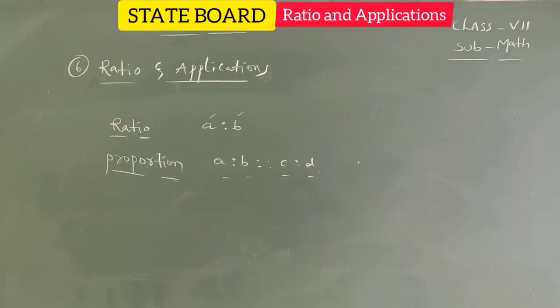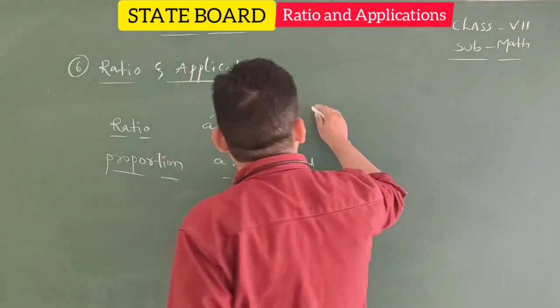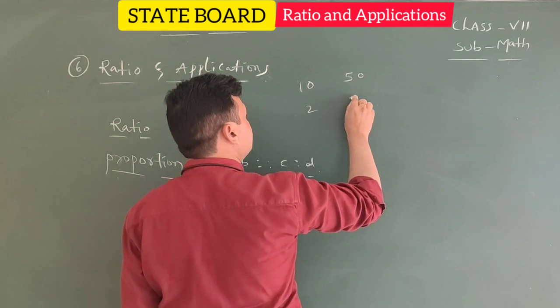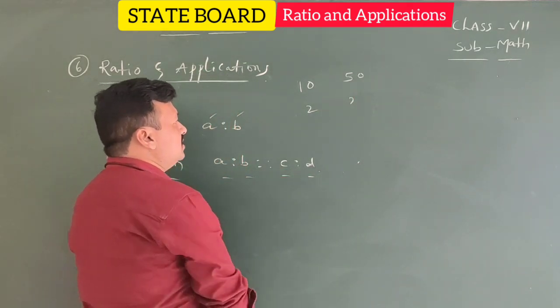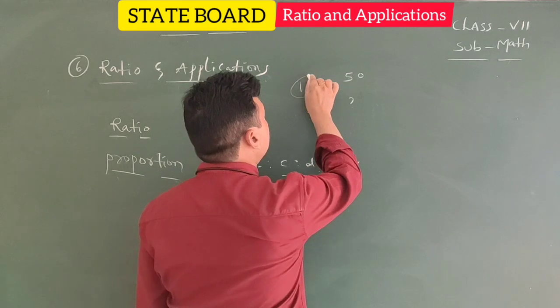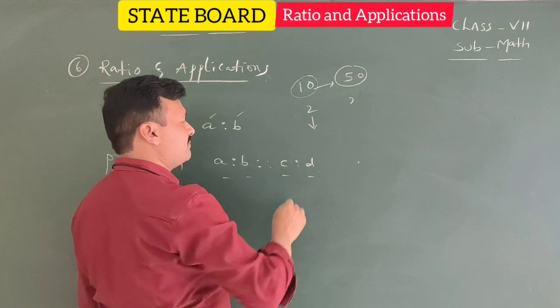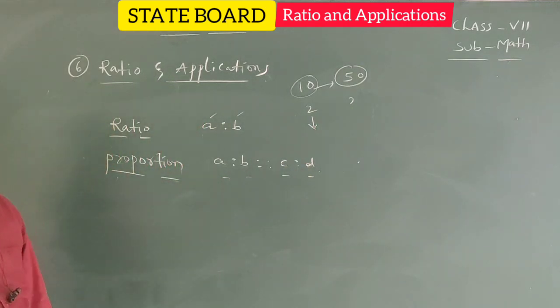For finding the cost of 2 pens, first of all we need to find the cost of each pen with the help of the first given information. With the help of each pen, we can find the required number of pens. That is the unitary method.